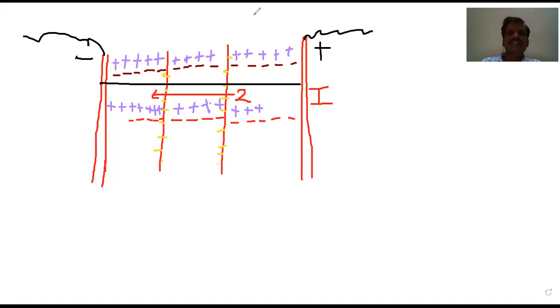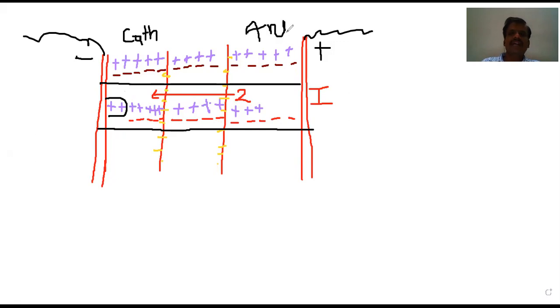Now, on electrolysis, what happens on passing current? Cations are deposited at cathode, anions are deposited at anode. How many cations are in excess? Can anybody type in the chat box? This is called the cathodic compartment, and this side is called the anodic compartment.